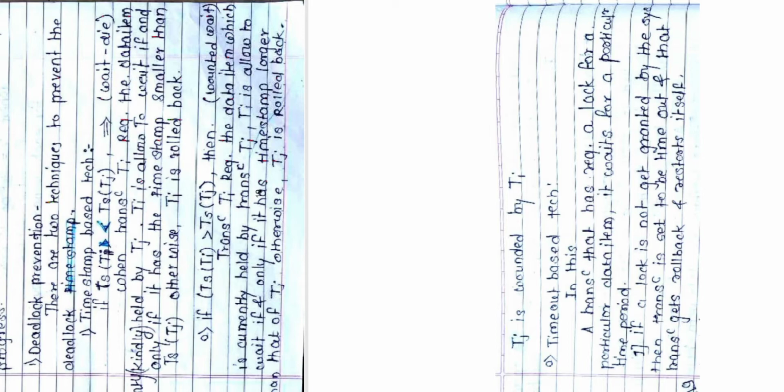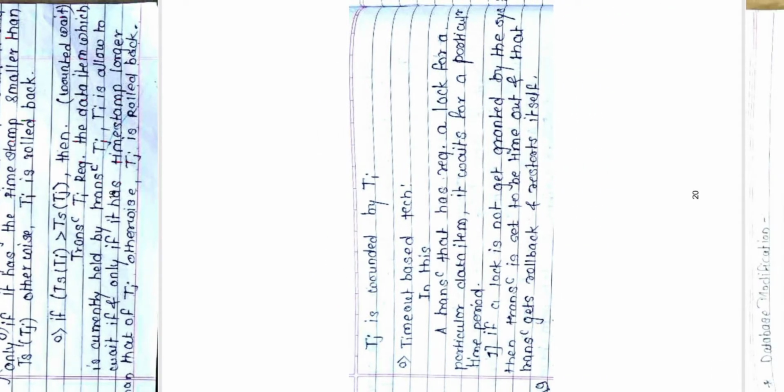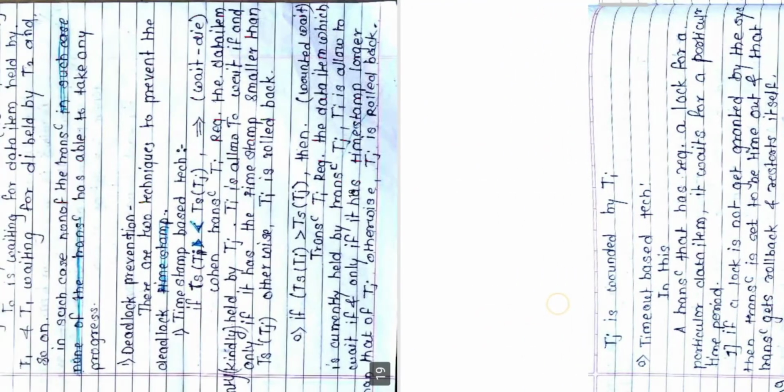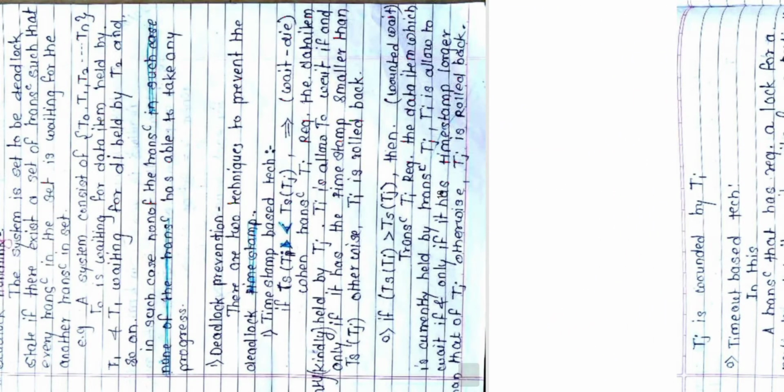The deadlock prevention has two ways actually: the timestamp based technique and the timeout based technique. The timestamp based technique has two cases, and the timeout based technique is nothing but whenever there is a timeout, you need to act. So this is the timestamp ordering protocol, the deadlock prevention.